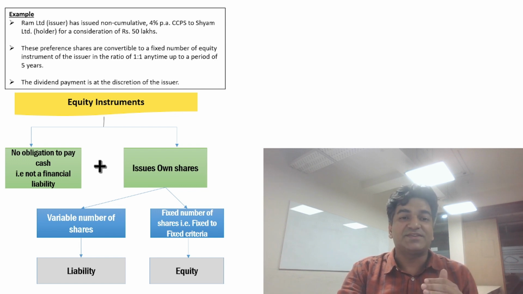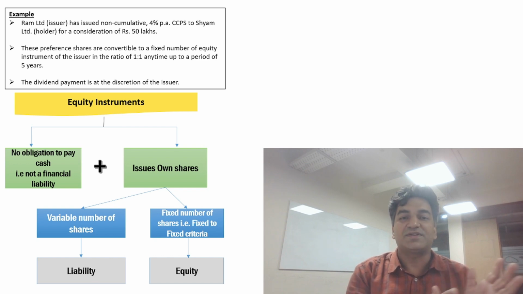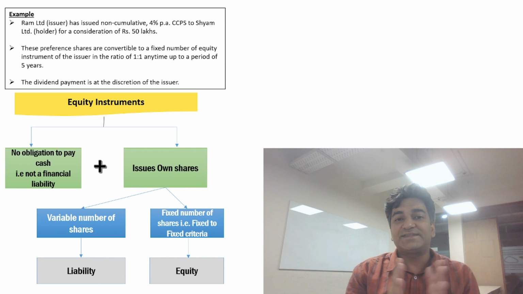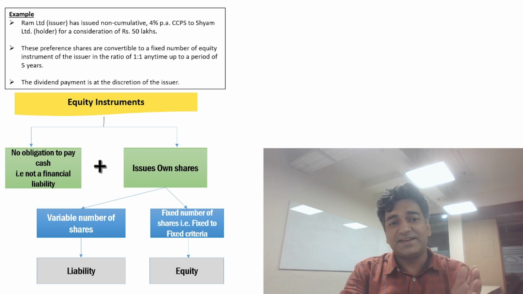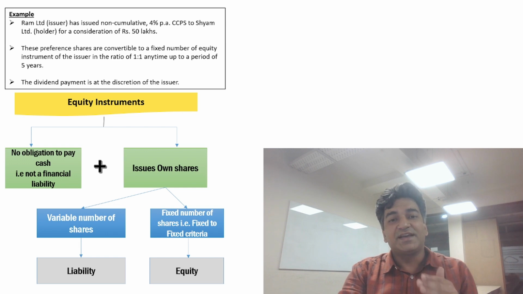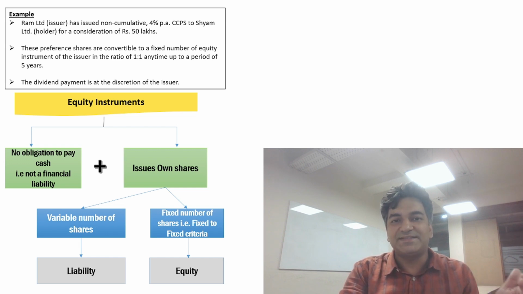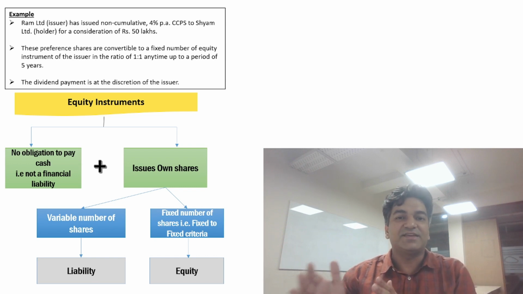As per the definition of equity instruments, there are two conditions which need to be satisfied. First, it is not a financial liability. What is a financial liability? Ind AS 32 says either there is an obligation to pay cash or there is an obligation to transfer financial assets under potentially unfavorable conditions. So if there is no obligation to pay cash, and no obligation to exchange financial assets under potentially unfavorable conditions, then it will be termed as an equity instrument.